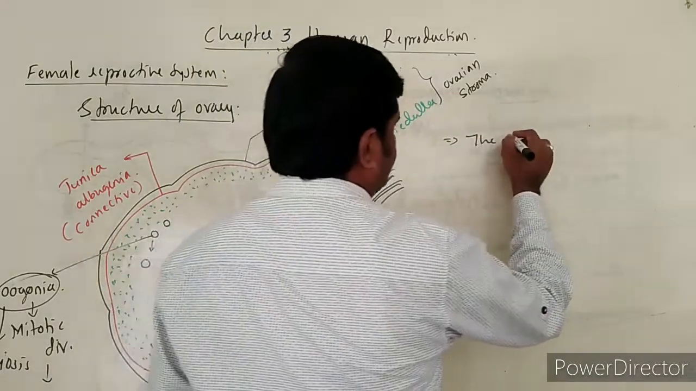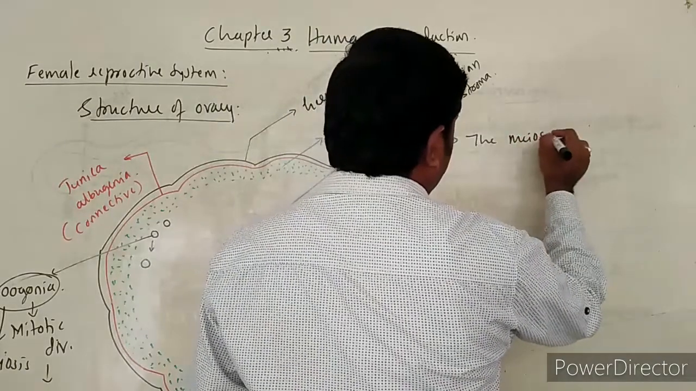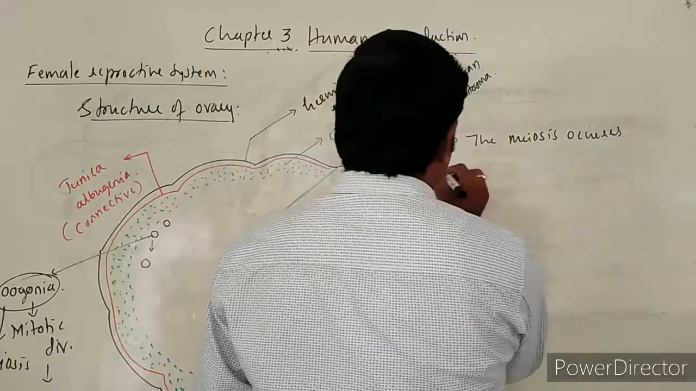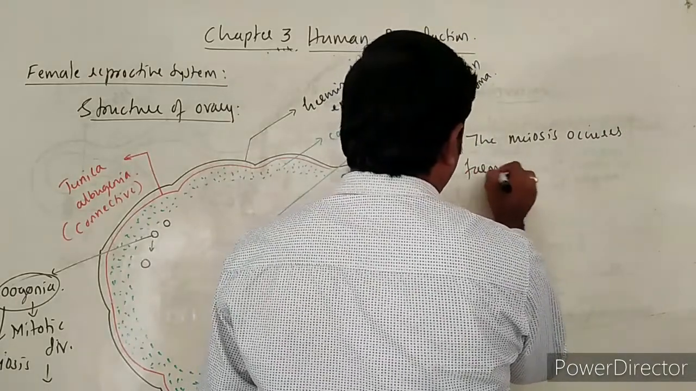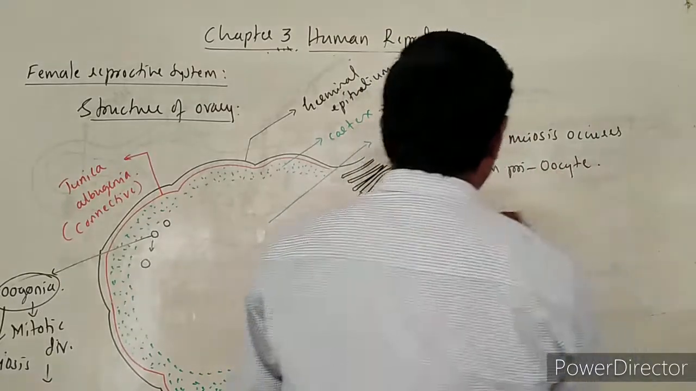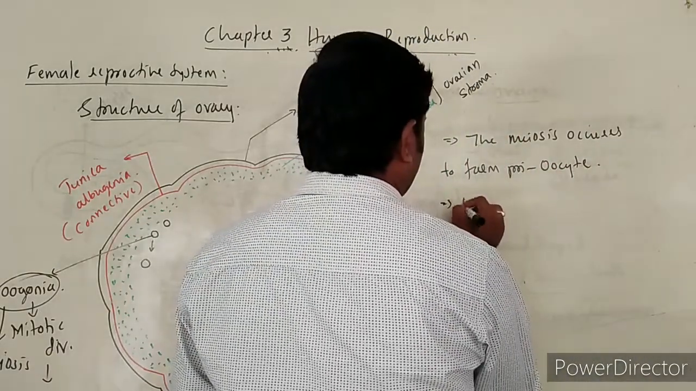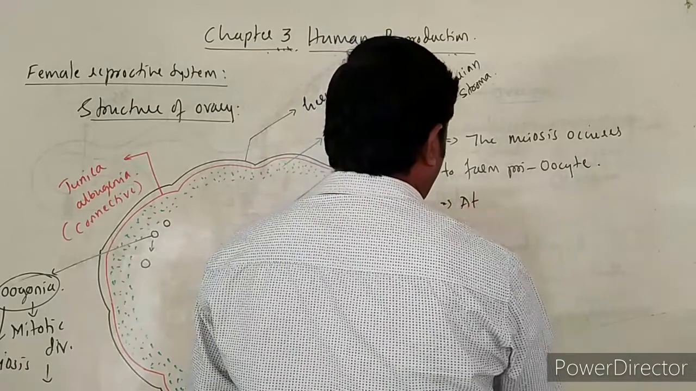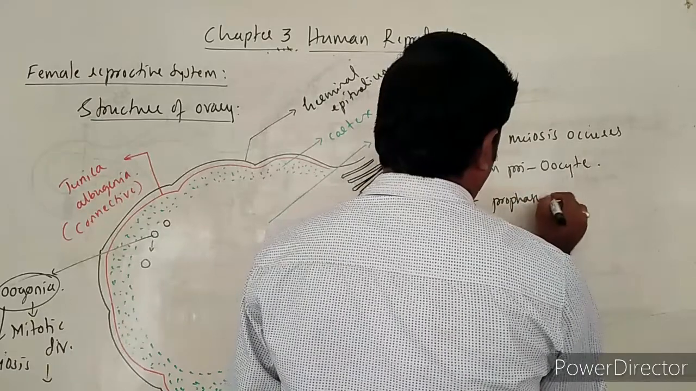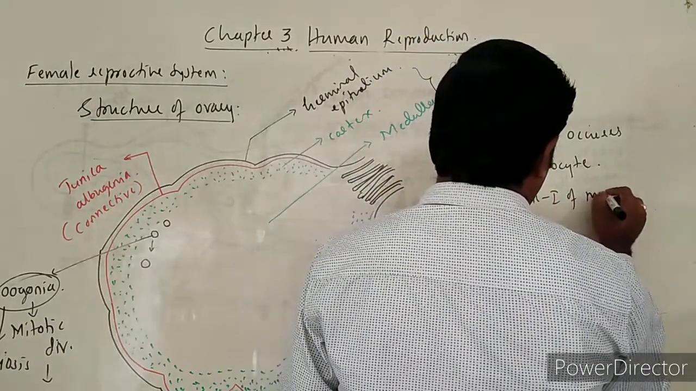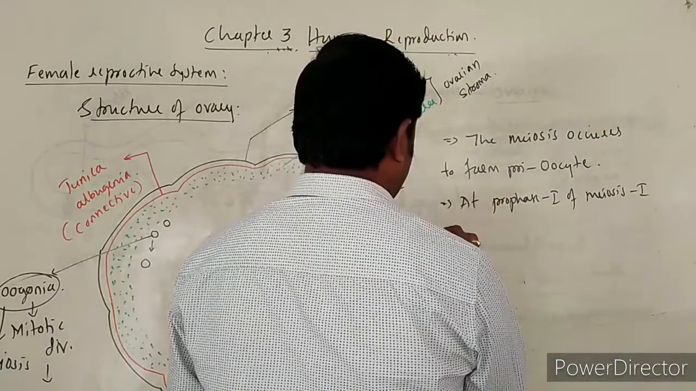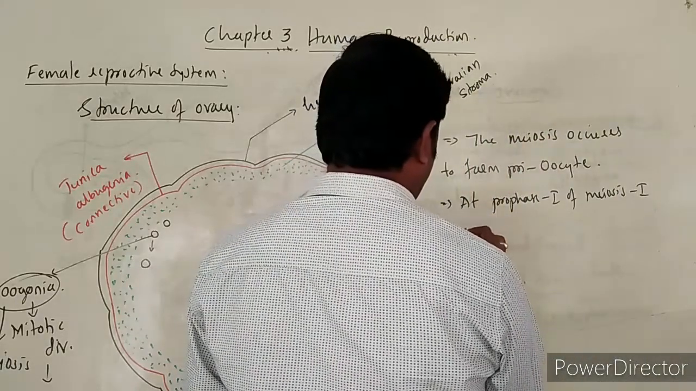The meiosis occurs to form the primary oocyte, and at prophase 1 of meiosis 1, it arrests.